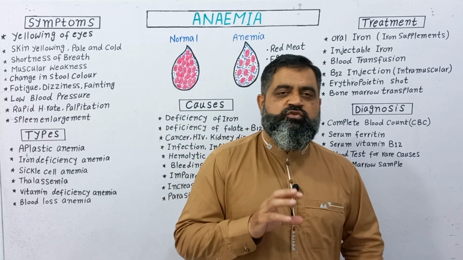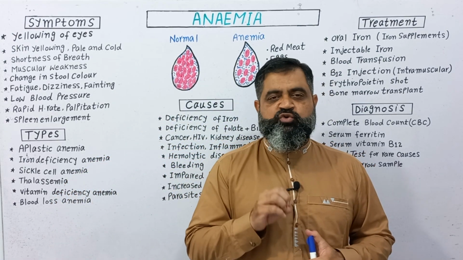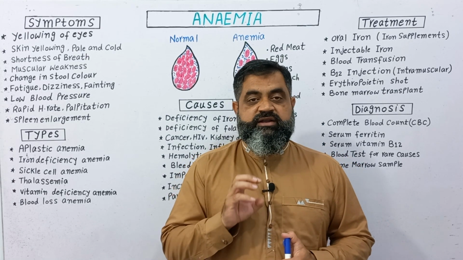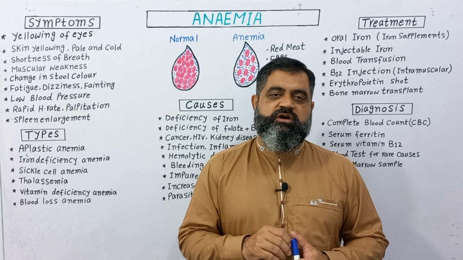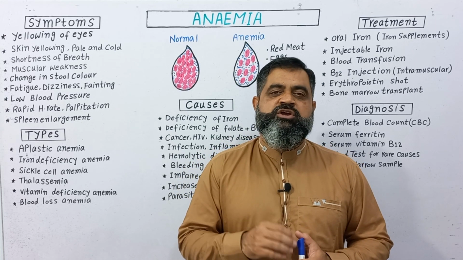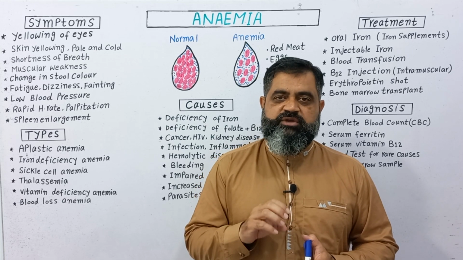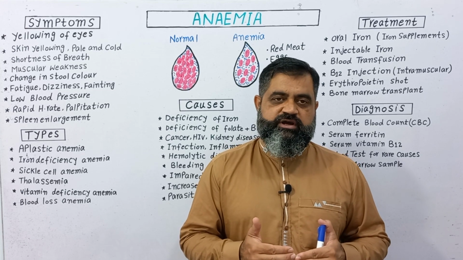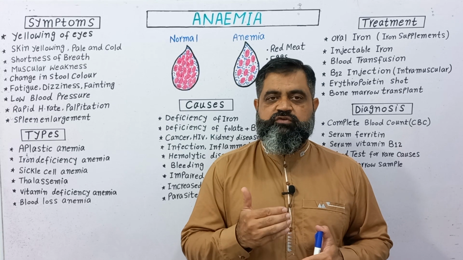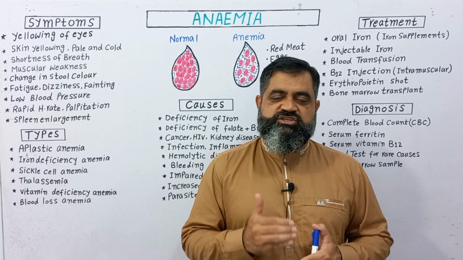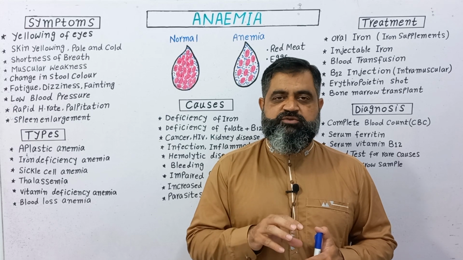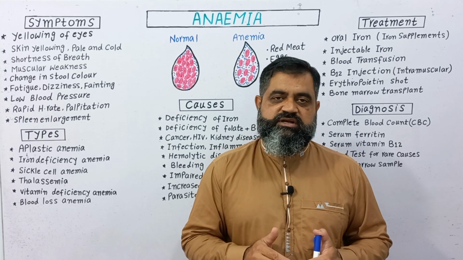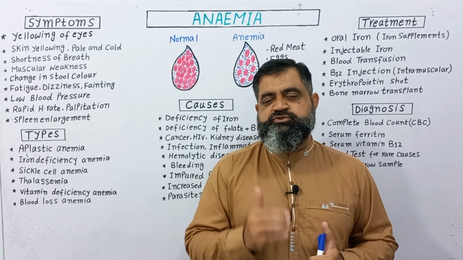So in this way, we have discussed that there are so many types, causes and symptoms of anemia, but we have to take tests on a regular basis, every 6 months, so that we can know whether we are suffering from anemia or not. If there is mild anemia, we can take a healthy diet containing iron to overcome it. If the anemia is severe, then we will go towards medication and injections, because this problem is very serious and can cause many other diseases and symptoms in the body, and sometimes can even lead to death.